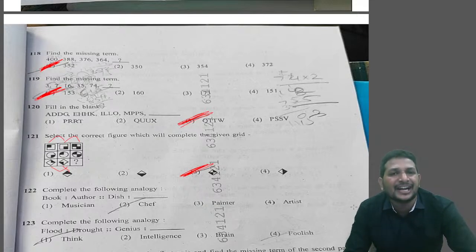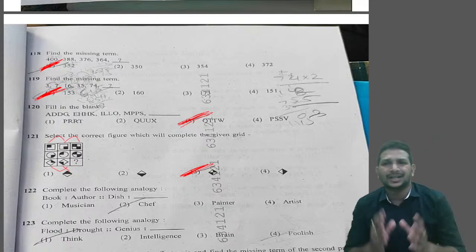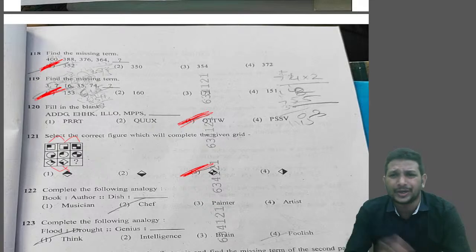Now question number 122. Complete the following analogy. Book, author. How are book and author related? Author means the person who writes, right? Who writes a story.